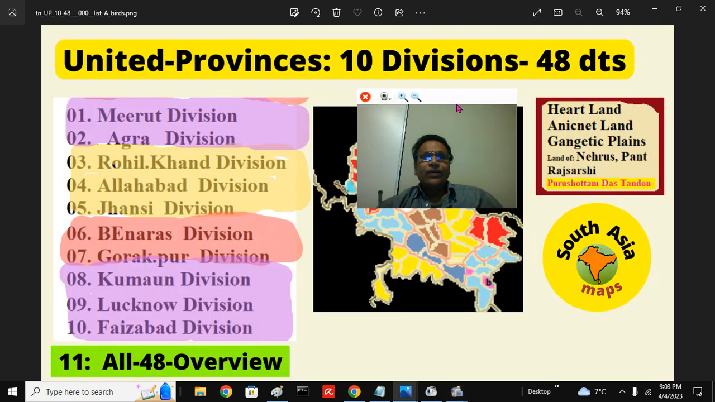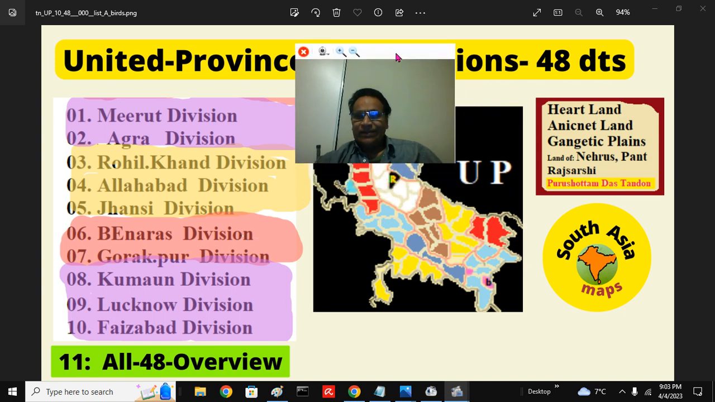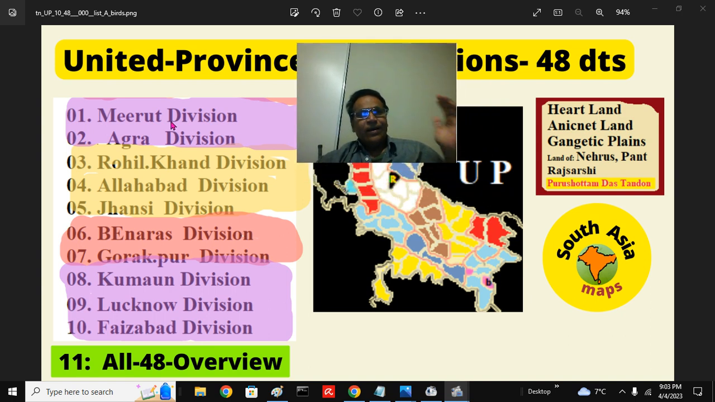And this is our United Provinces, 10 divisions, 48 districts series. We have already covered Meerut, Agra, Rohilkhand and Allahabad. The fifth one is the Jhansi division.